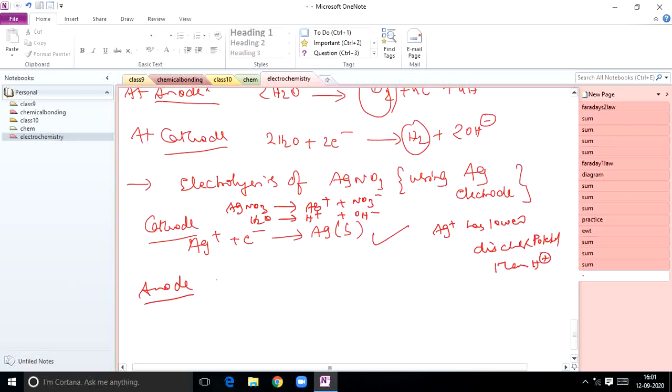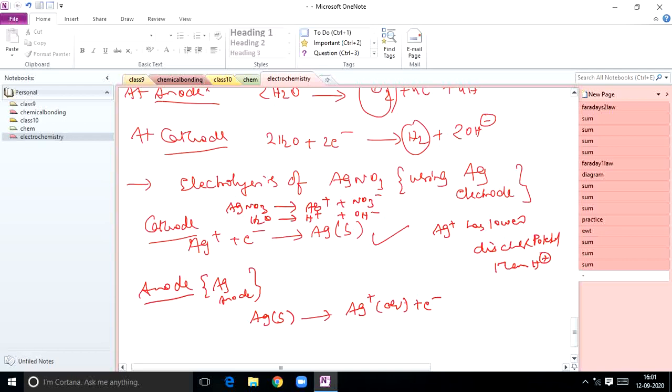And at anode, actually NO3 minus ions and OH minus ions are there, but apart from that, at anode what am I taking? Silver anode. So first the silver anode will interact instead of OH minus and NO3 minus ions. The anode silver rod dissolves in the electrolyte and finally turns into Ag plus plus electron. So this reaction will take place at anode. When aqueous silver nitrate is electrolyzed using silver electrode, silver is dissolved at anode and deposited at cathode in the solution.